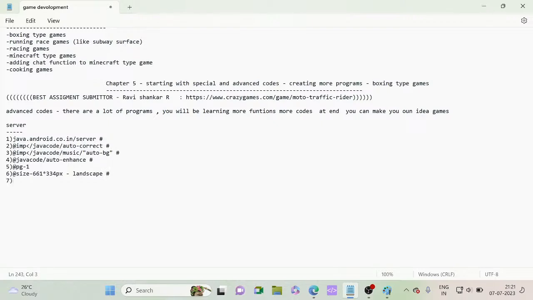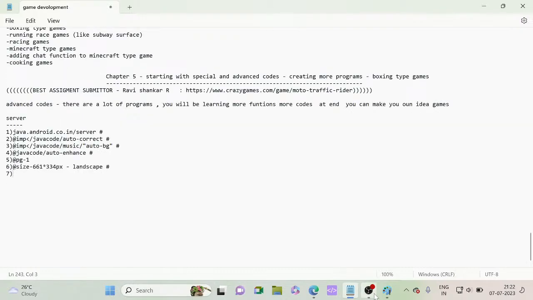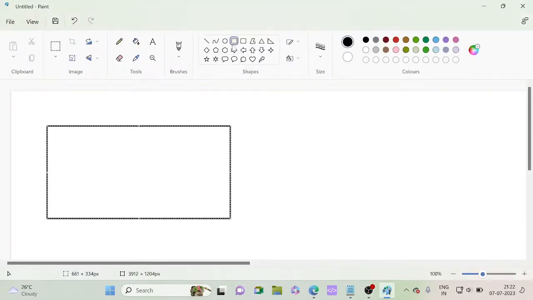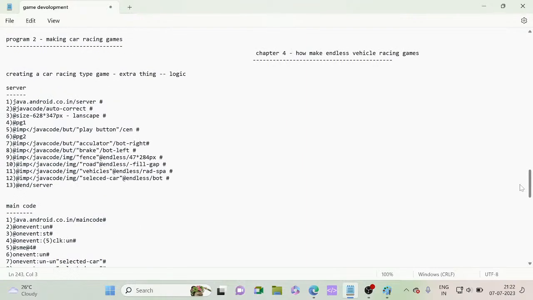Now the seventh line which we are going to give: we have given the size, this is page 1, so we need to import a play button at center. As we do in every class, we know how to import a play button at center. As we have done in the last sessions, whether center or center in bottom, it will be auto enhanced to a perfect place. So let's add the play button code. This is the code.